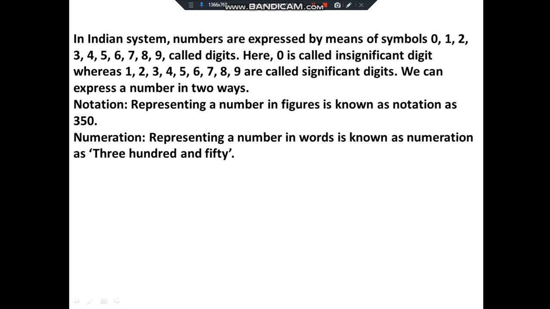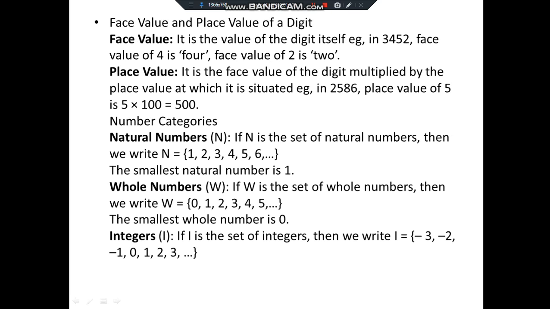Now we'll see face value and place value. Face value is nothing but the digit as such, whereas place value is what we learnt in our earlier classes, like ones, tens, hundreds, thousands. That is called the place value. Here see in 2586, the place value of 5 is in the hundreds place, so 500. That is the place value.